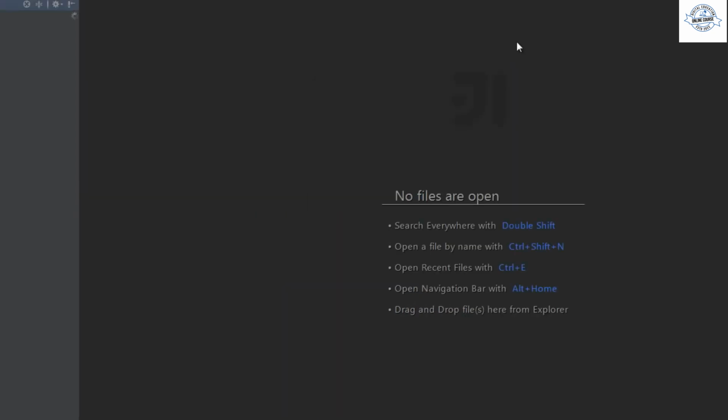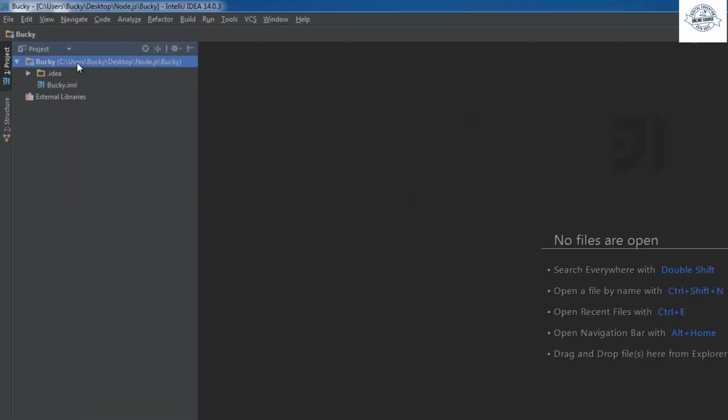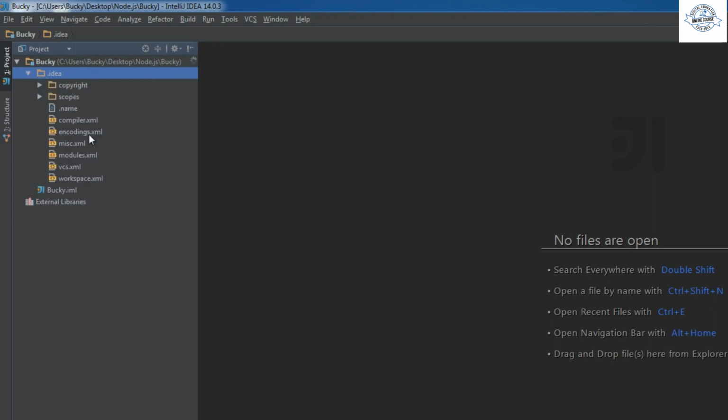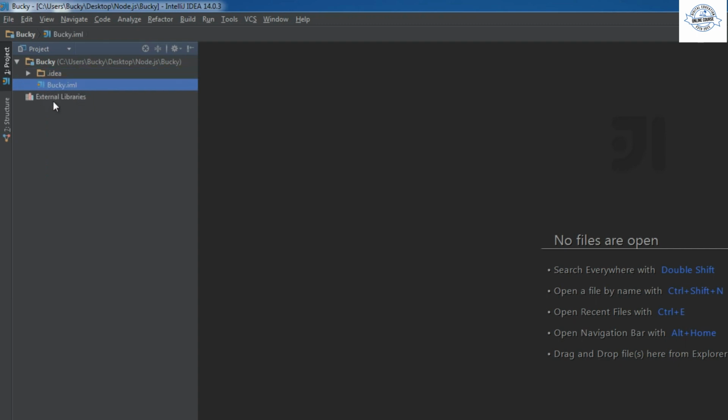And check this out. Alright. Right now we just have a directory called Bucky, which is our main directory. And this folder right here is pretty much just all the settings for JetBrains, your IDE, like your preferences and stuff. We actually never are going to edit anything in here. These are pretty much just JetBrains files that came with your IDE. Nothing to do with Node.js, so don't worry about these or ever worry about touching them. So we pretty much have a blank project, a blank folder with nothing in it.